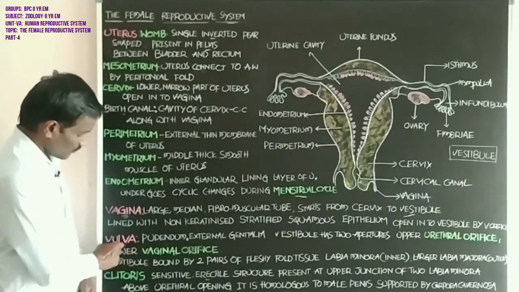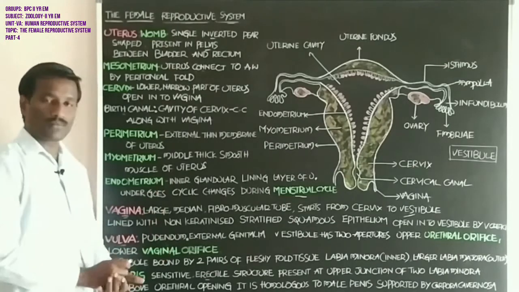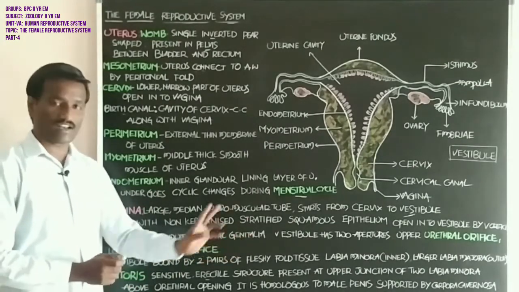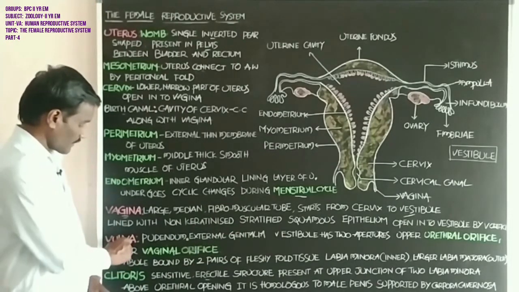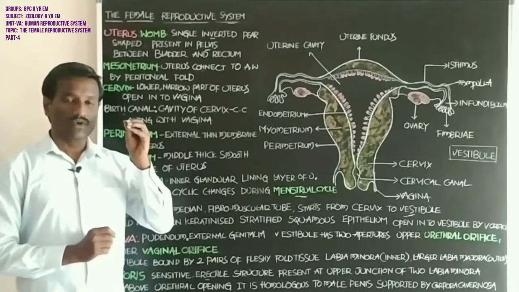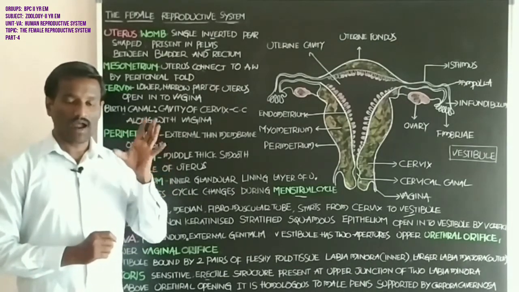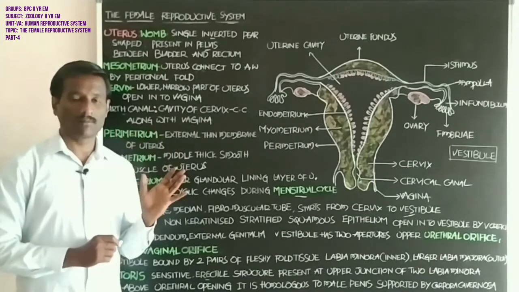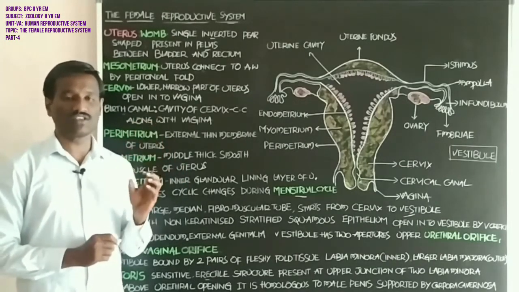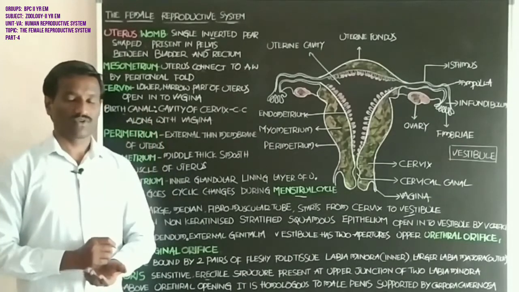Next, the vulva. It is also called the pudendum, the external genitalia. The vulva consists of the mons pubis, labia majora, labia minora, urethral orifice, vaginal orifice, and the vagina.